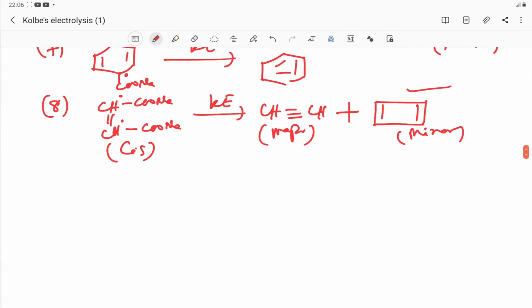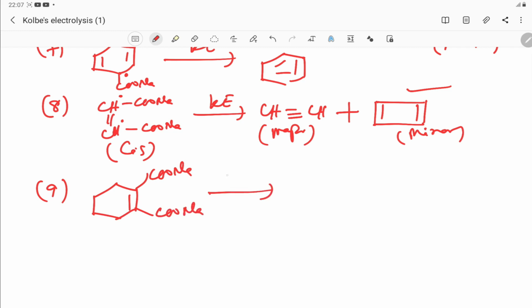Then what are the other examples? If you take this unsaturated cyclic compound and do Kolbe's electrolytic method, the first product will be, this is a free radical, this is a free radical, they just interact, and the ring will be fused like this, these two rings will be fused through this bond.